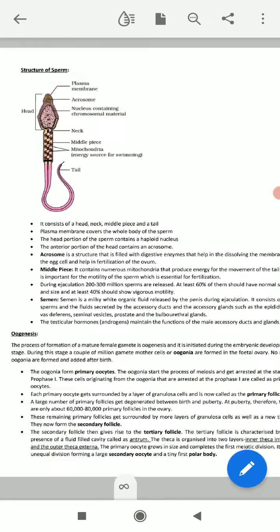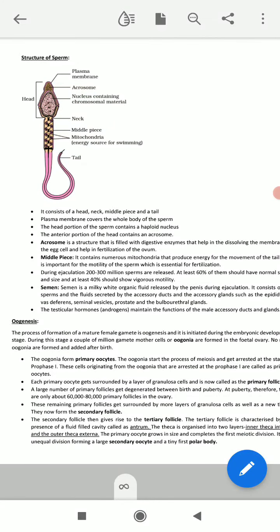The next topic in today's video is the structure of the sperm. This is the last topic for today. You have to know how the sperm cell looks. A mature sperm cell is a microscopic structure. You cannot see this sperm cell with the naked eye. The structure is more like a tadpole-shaped structure, and its diameter is 2 to 5 μm and the length is 60 μm.